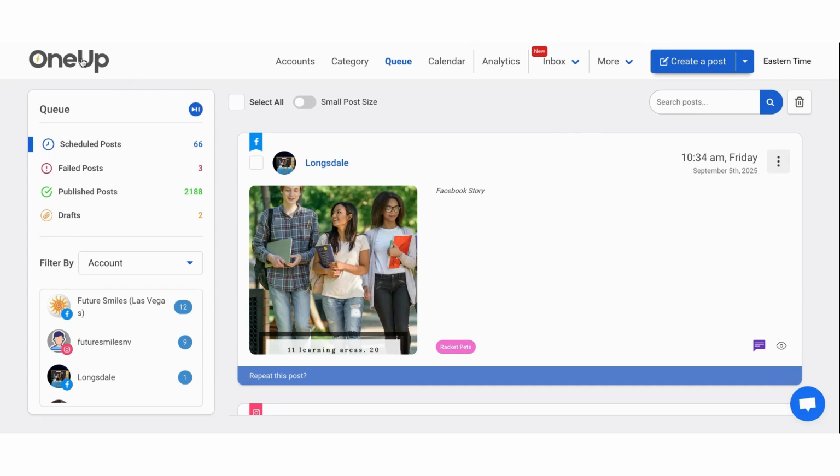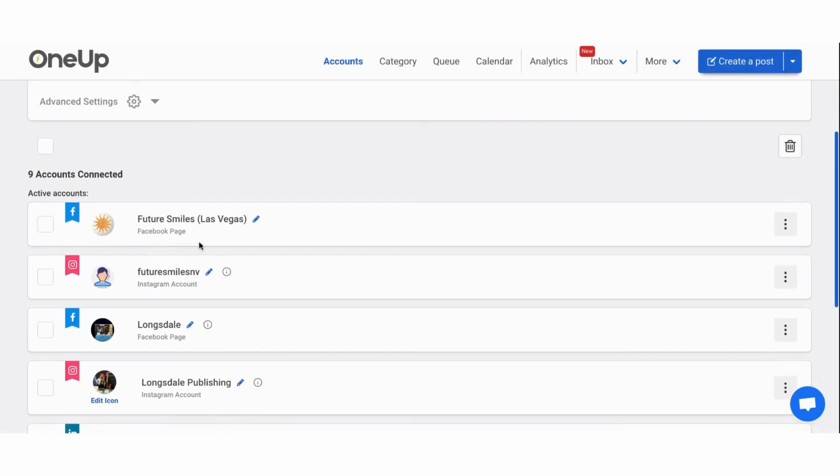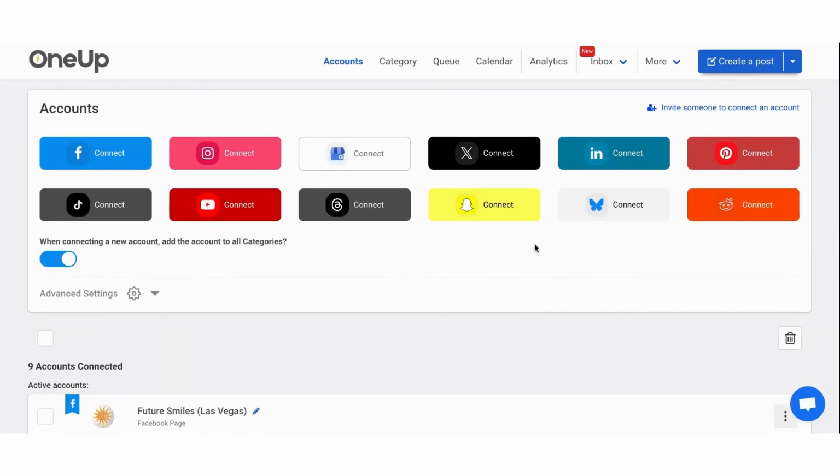So basically, you just sign up for the OneUp app, and the prices are really fair. Compared to some of the scheduling apps out there, they're very expensive, and this one is so easy to use. You can have up to 9 accounts. So you can do Facebook, you can do Instagram, you can do LinkedIn. You can see all of these. You can do YouTube, and you can change your account level depending on how many accounts you have and how much you want to pay for it. And yeah, it works great.